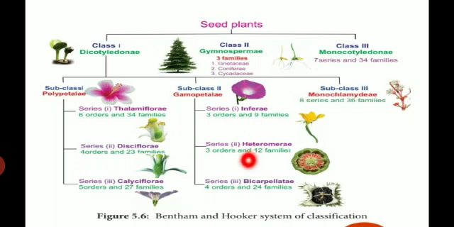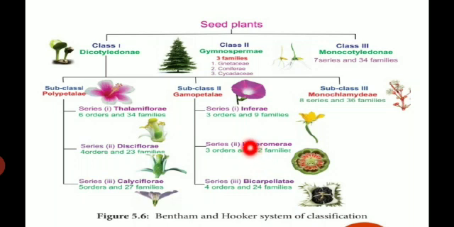Third one, series Bicarpellatae in Gamopetalae. The Bicarpellatae means the flowers are hypogynous with superior ovary and with 2 carpels. The Bicarpellatae include 4 orders and 24 families.